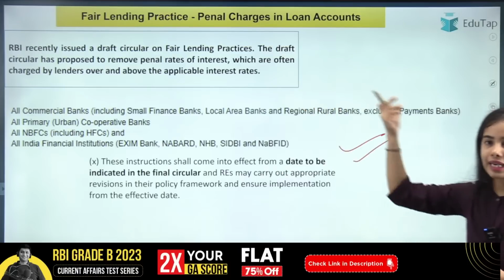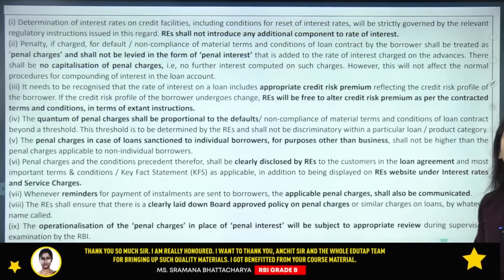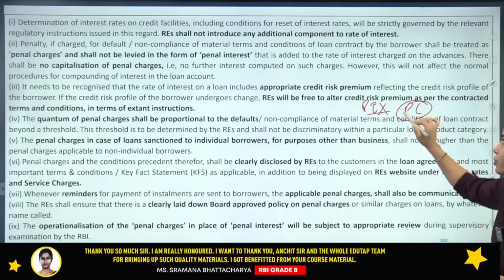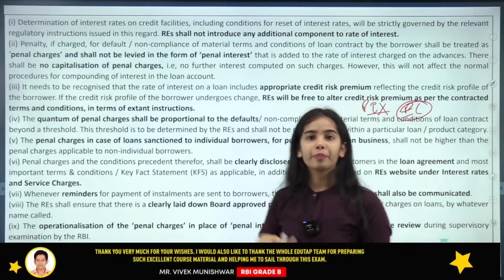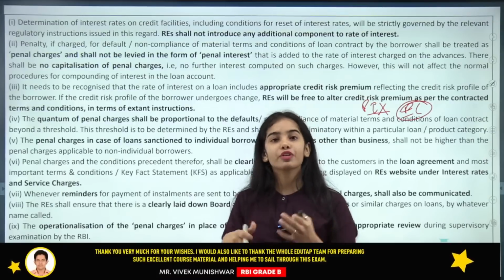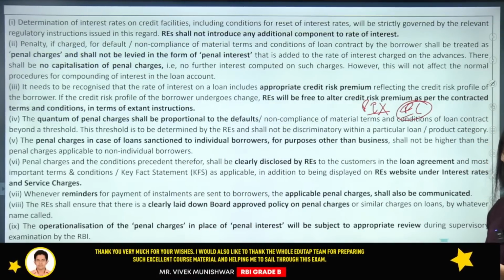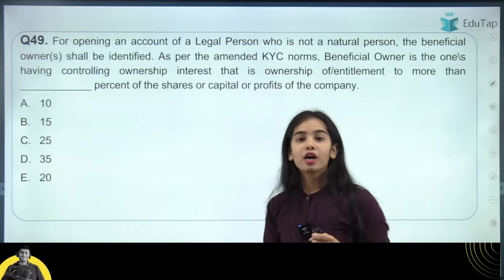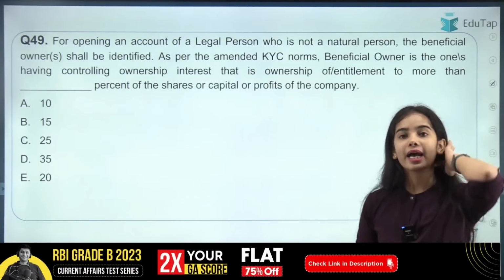This is the draft guidelines, and these are the norms under the draft guidelines that we have discussed again and again. The main crux is that the penal interest should not be levied, only the penal charge should be levied, that is directly understandable through the people. And you can read the other instructions also. We have discussed this. You can see the previous revision sessions in which we have understood everything in detail. Okay. So this is here for revision. You can read this. Now coming to the second question, that the KYC norms have been amended and the beneficial owner. So in the case of natural person, I am going to a bank and I am opening the account.